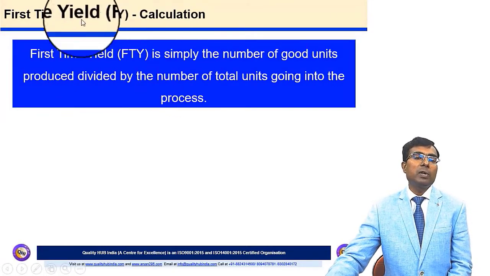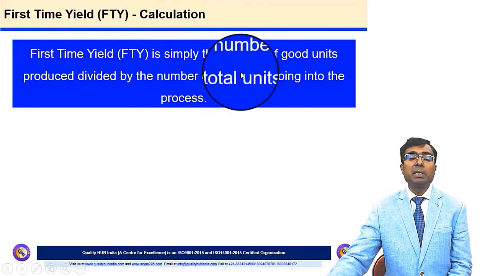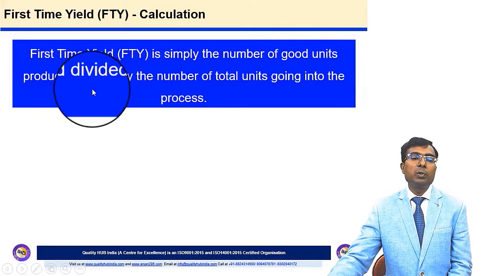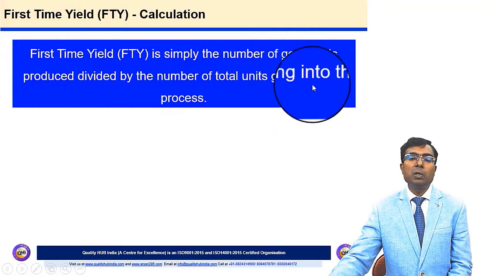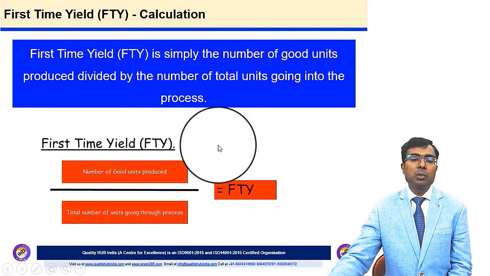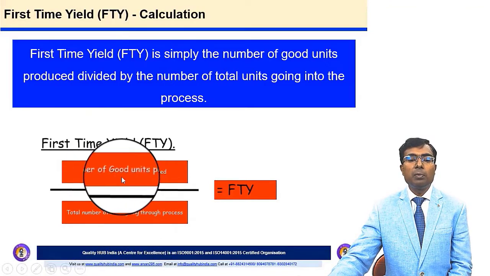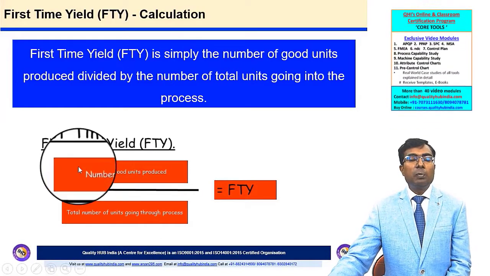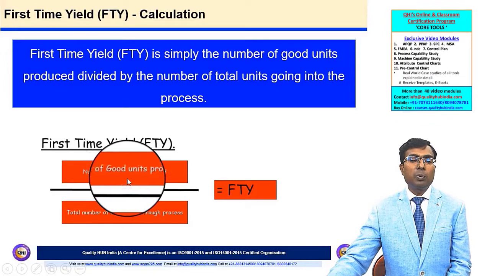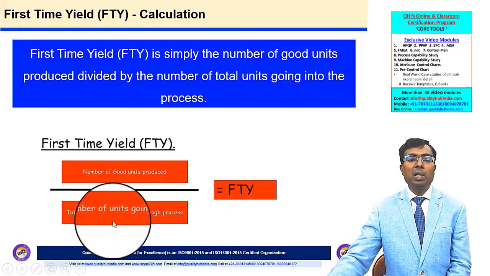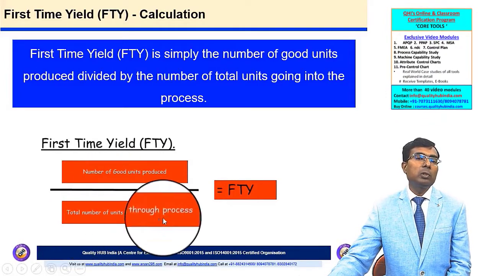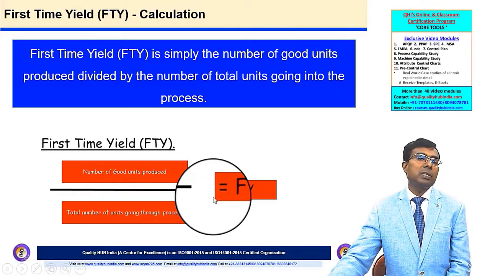The calculation of first time yield is very simple. It is basically the number of good units produced divided by the number of total units going into the process. So this is the formula to calculate first time yield. Number of good units produced, that means how many good parts we have got out from the process, divided by the total number of units or parts going through the process. That will be my first time yield.